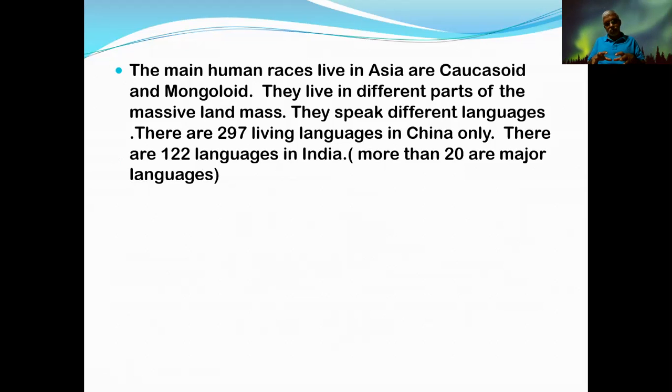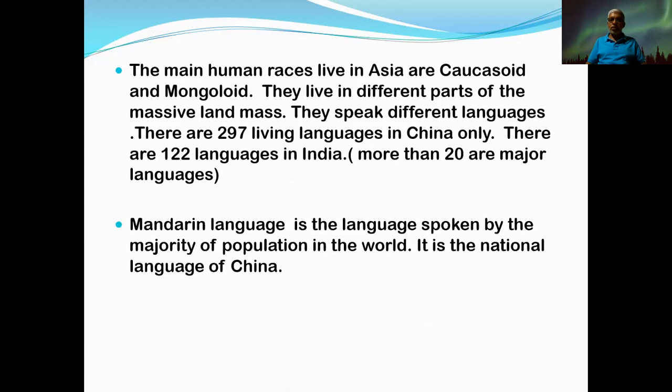Just learning languages is not sufficient. With several languages, you will have to improve your knowledge, because if you have knowledge in several languages, learning is easy. You find that condition easily in Asia also. The Mandarin language is the language spoken by the majority of the population in the world.